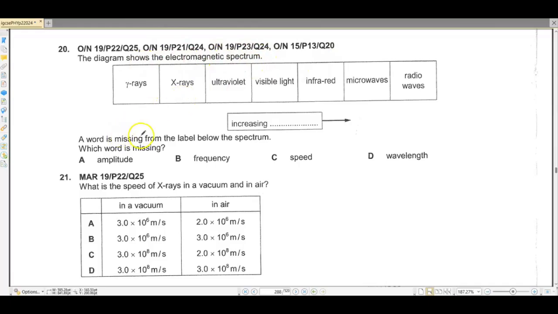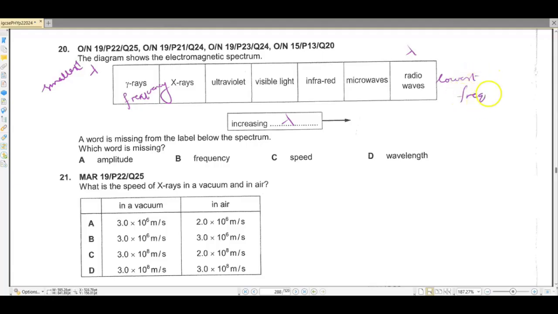A word is missing from the label below the spectrum. Which word is missing? Gamma to X-ray, and if you move towards the radio waves, your wavelength is going to increase, because radio waves have the largest wavelength and gamma rays have the smallest wavelength, and gamma rays have the highest frequencies and radio waves have the lowest frequencies.